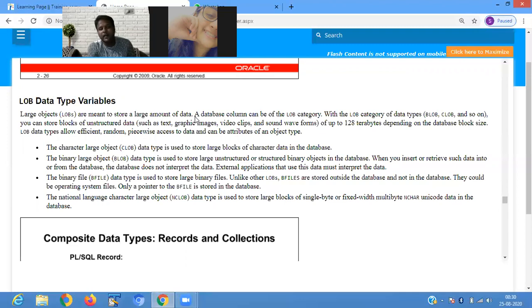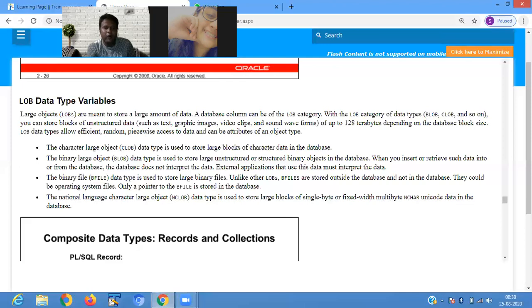The data that you are storing can be in different formats like structured, unstructured, or semi-structured format. So when you define a LOB data type, you store unstructured data such as text, graphics, images, video clips, and sound waves, up to 128 terabytes depending upon the database block size.